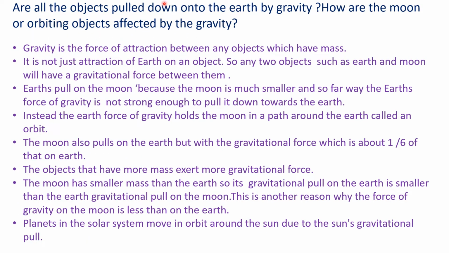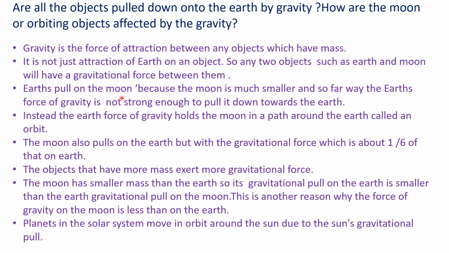Are all objects pulled down onto the earth by gravity? How are the moon or other orbiting objects affected by gravity? Gravity is the force of attraction between any two objects which have mass, right? If there are two objects, like the earth and the moon, there is a gravitational force between them. It is not only the earth that has a gravitational force; both the earth and the moon do. It is also required that both objects must have mass. If there is no mass, there is no gravitational force.